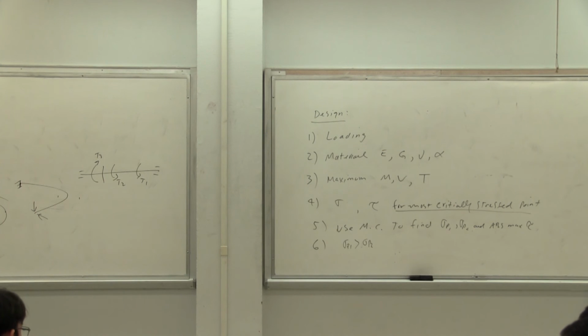Some people assume when it's in compression, it's less. I saw one of the students doing that. If sigma in tension is 100 psi and sigma in compression is minus 2,000 psi, minus 2,000 is much more dangerous than 100. That's the max. You have to compare the magnitude, not number-wise.